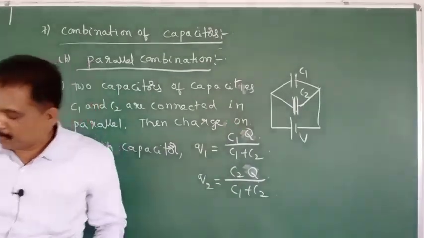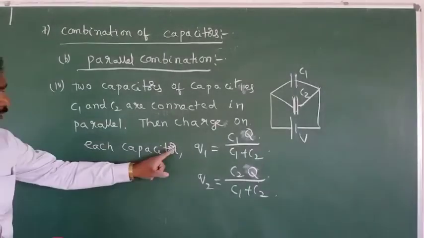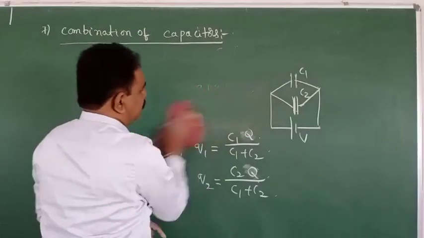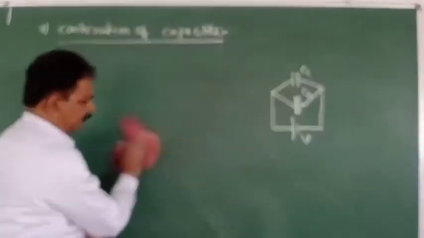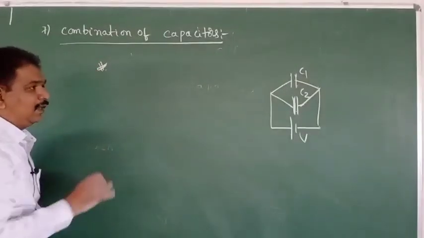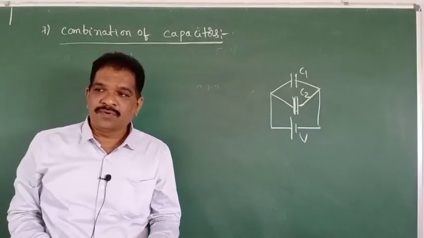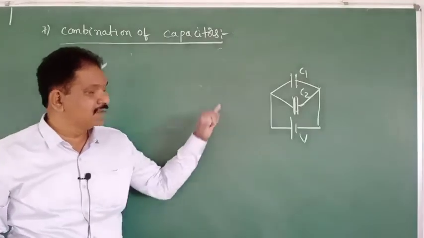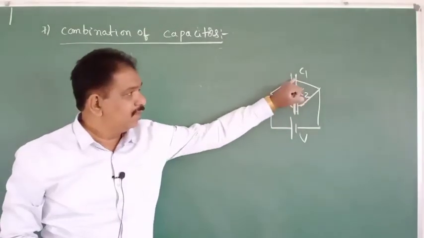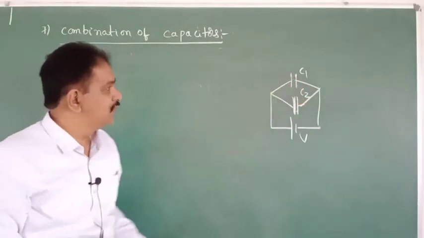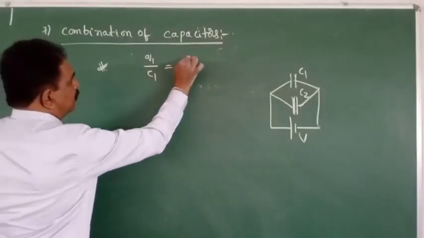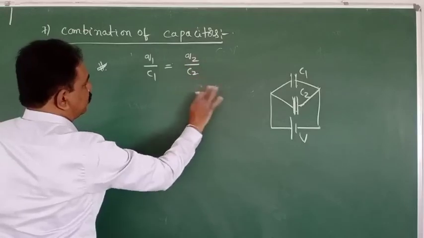Problems on these will be there. How this came, see, we will just do this. How this came means, in parallel what remains constant? Potential difference remains constant. V is equal to Q by C. Here potential difference in terms of this, we write Q1 by C1 and Q2 by C2.